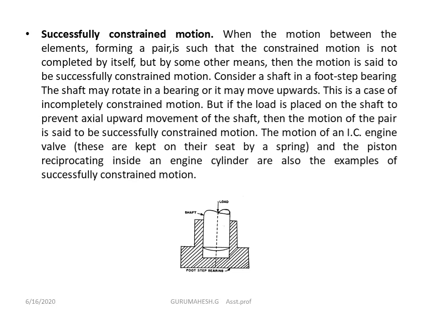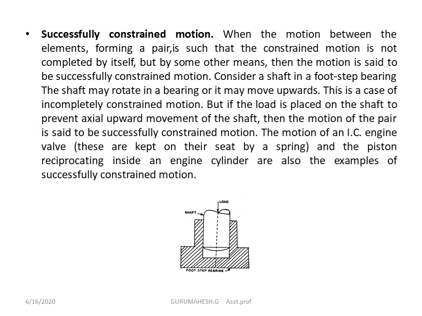Next is successfully constrained motion. It is not a complete hole. We have some rectangular groove. I put another shaft here. I apply load. So here, generally without applying the load it will rotate. Due to some vibration effect it will move up and down. This I will make a constraint with the help of some loads. Then we call it successfully constrained motion.